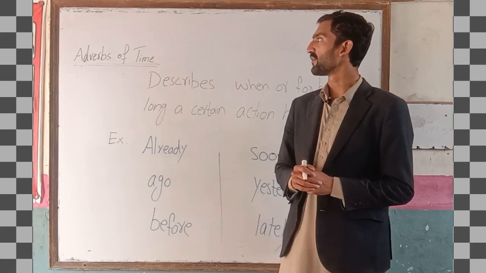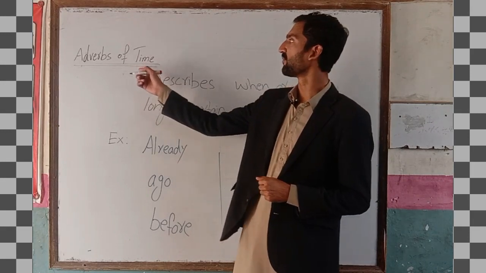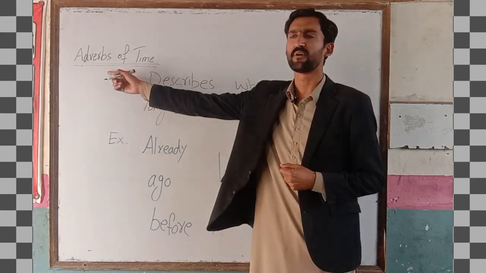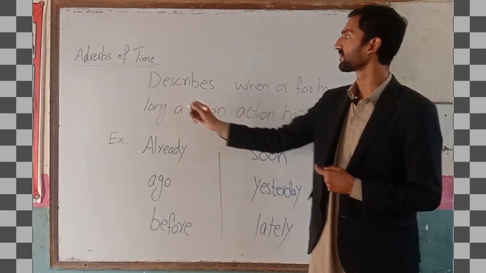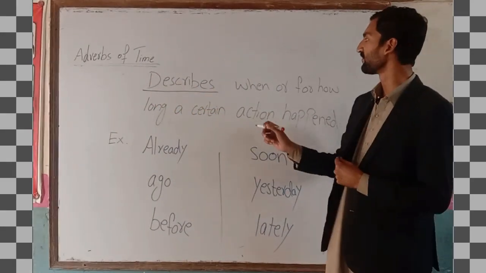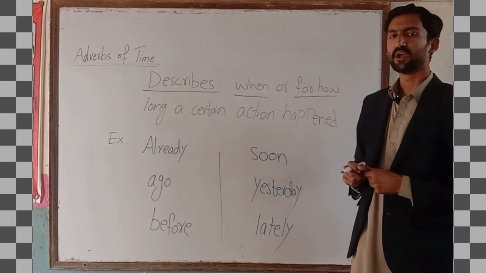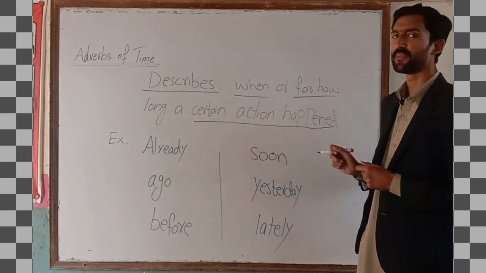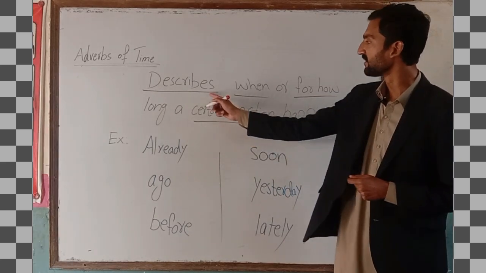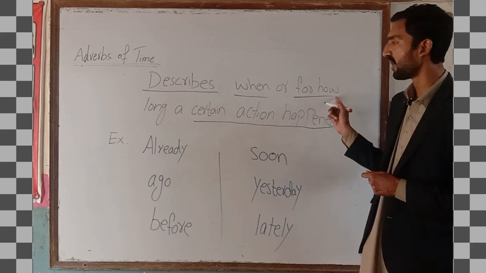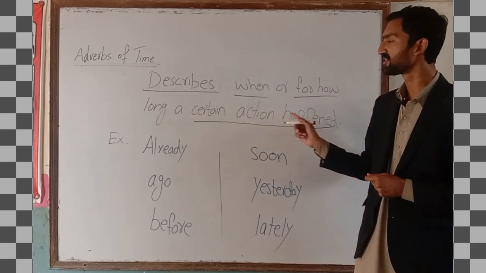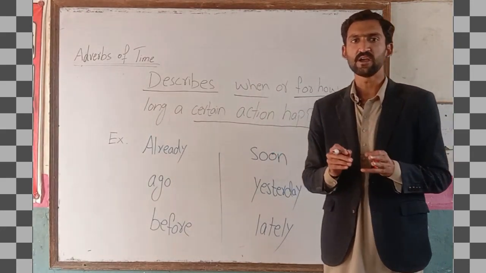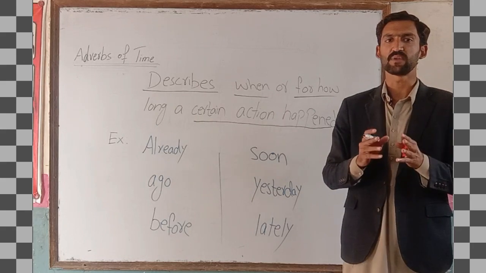In types of adverb, the first type we have is adverbs of time. Whenever we talk about time, what function does the adverb perform? An adverb of time describes when or for how long a certain action happened. This is linked with the time at which actions are performed and take place.